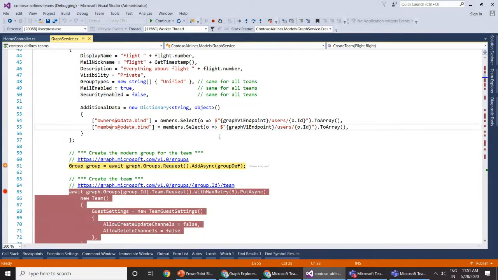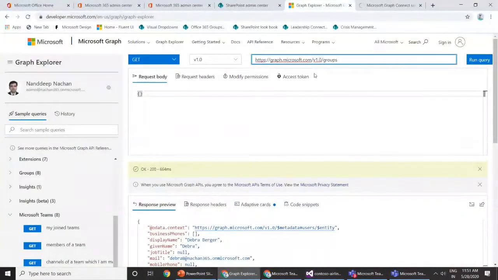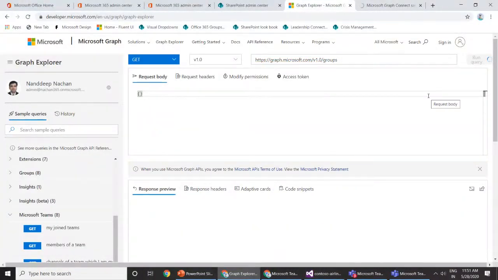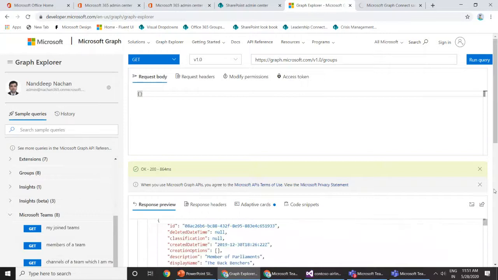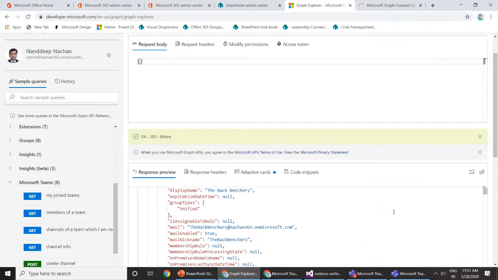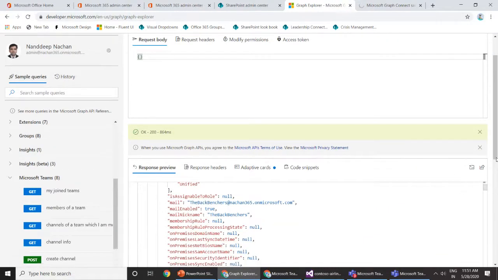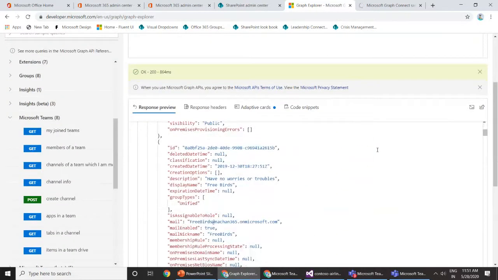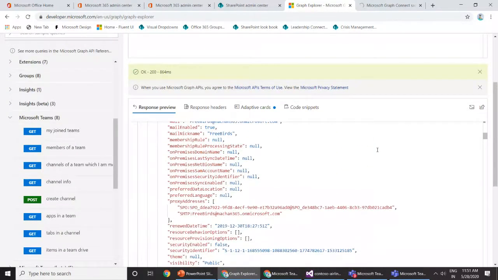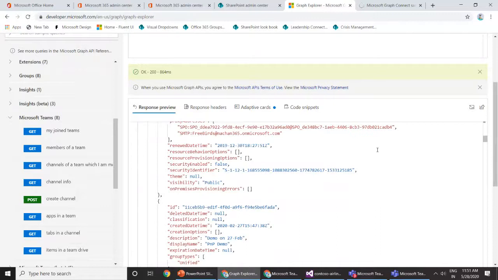that particular group. So this is the endpoint that we have to get our group and create a group. So for example, if I can switch back here, paste this REST API here, click run query. This will give us the information about all of the Office 365 groups we have in our tenant. So at the moment I have many groups that have been created. So this is the JSON format output that we get for each of the groups that I have inside my